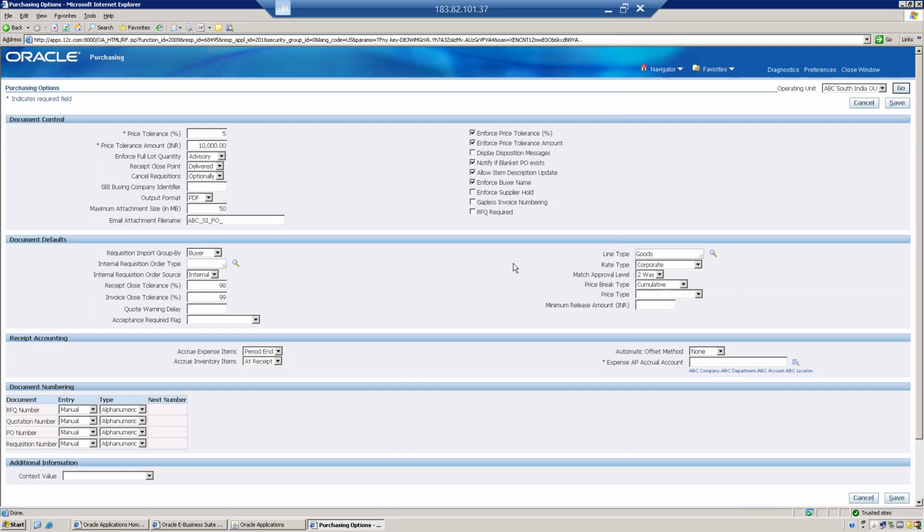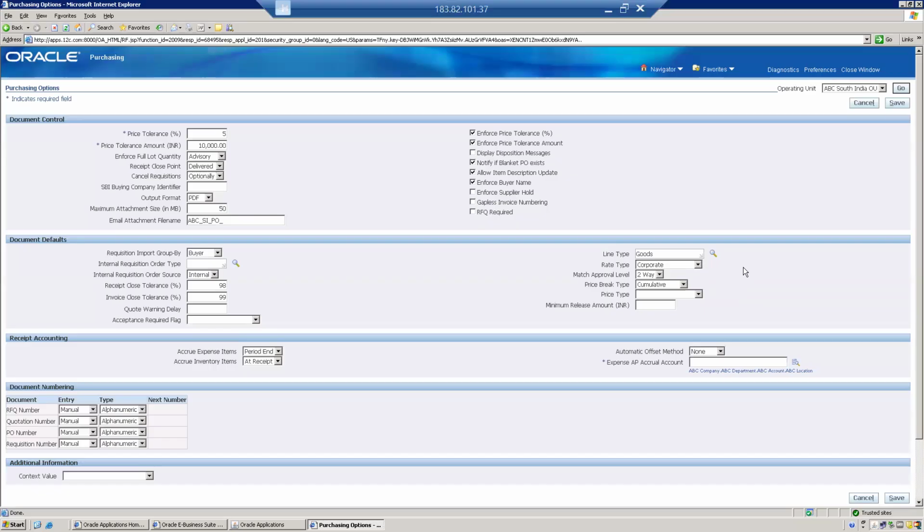For example, you are shipping the items from India to US. In that case, the US company will pay the amount to you in dollars, right? Your company is in India, your primary currency is INR. Between INR and USD, there should be a conversion rate.